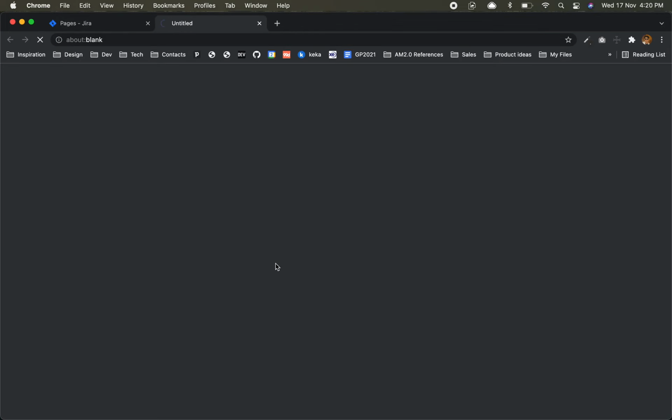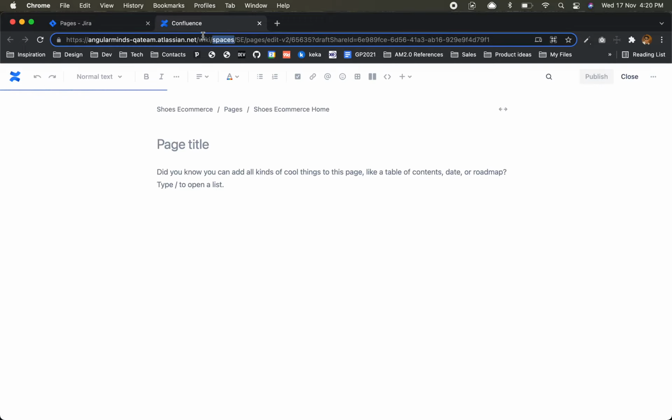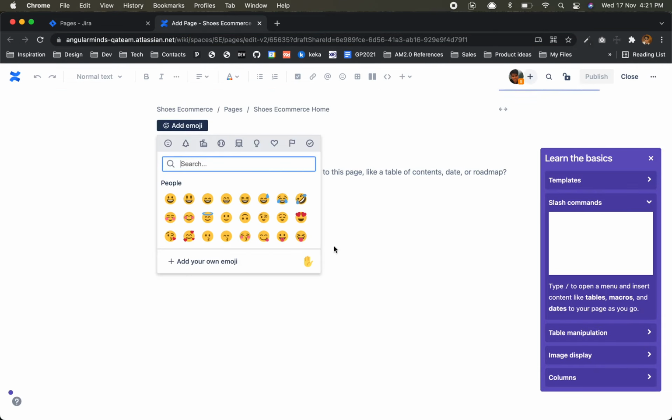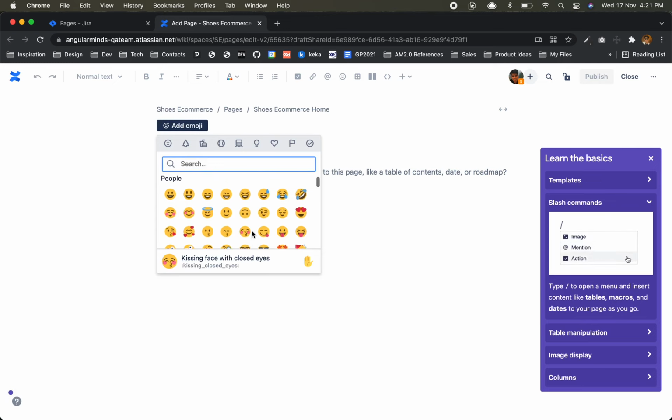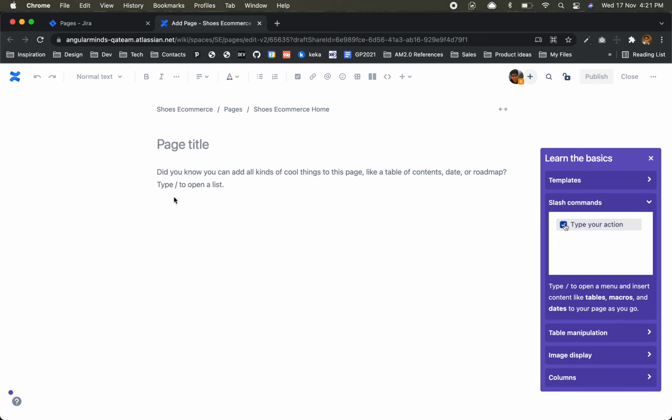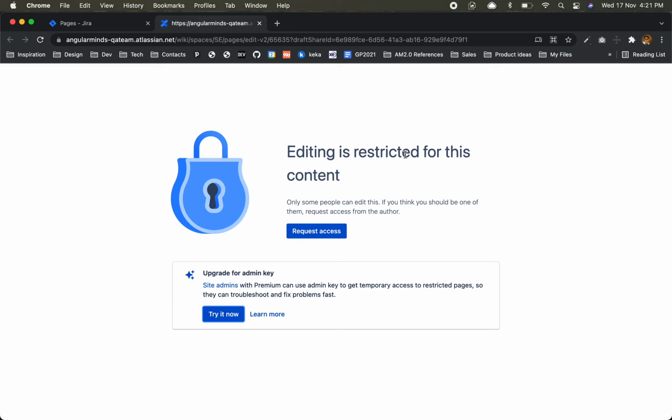Our Confluence is ready. They call it Spaces in Confluence, and a lot of other things. Add emojis. Okay, we'll add. Okay, well, do we have to pay or what? Request access, upgrade for admin key. No, no. Okay, let's go back.